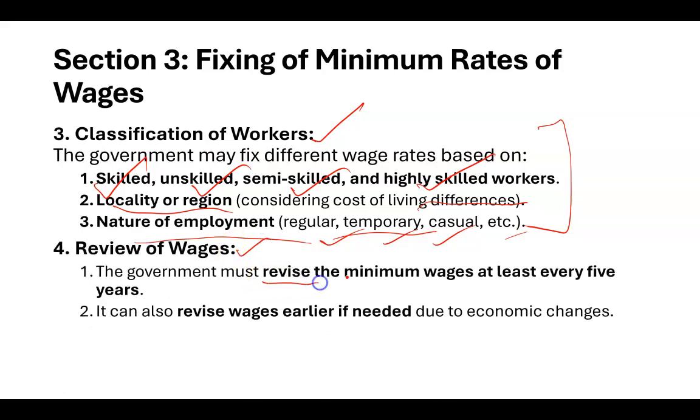The government must keep revising, so time and again, every 5 years basically, they revise their minimum wages, right? It is also revised earlier if needed due to economic changes. So if there is any change in the economy, or if inflation is picking up, then automatically the government tries to revise the wages, right? So everything is in the purview of section 3.